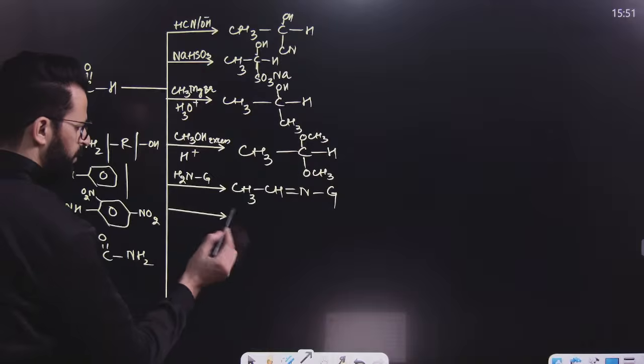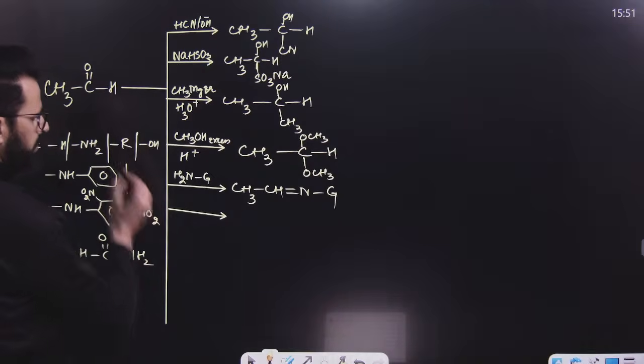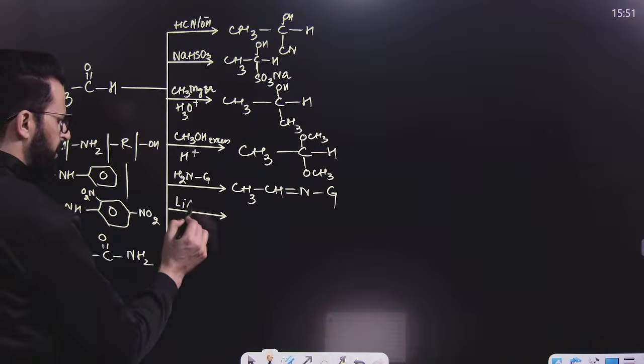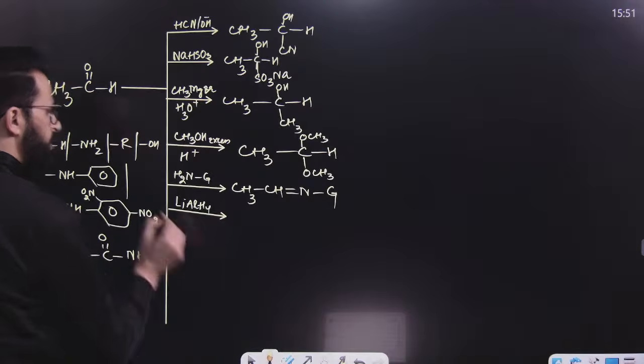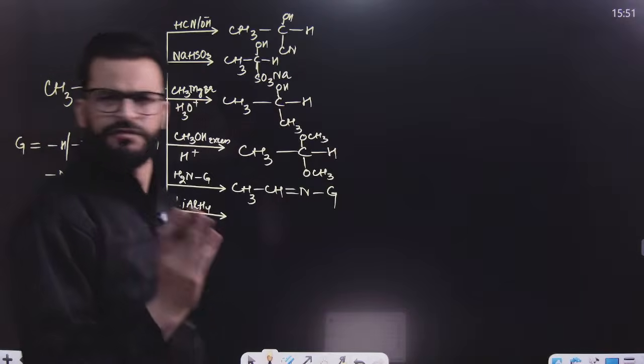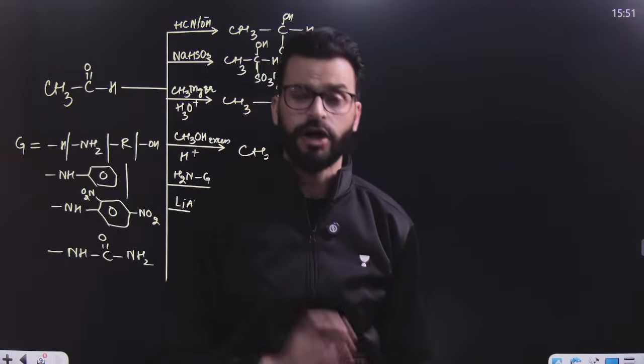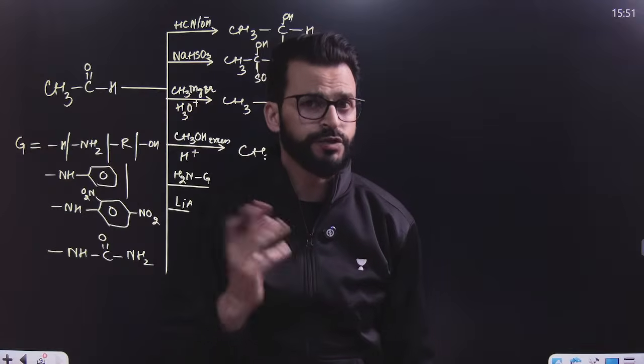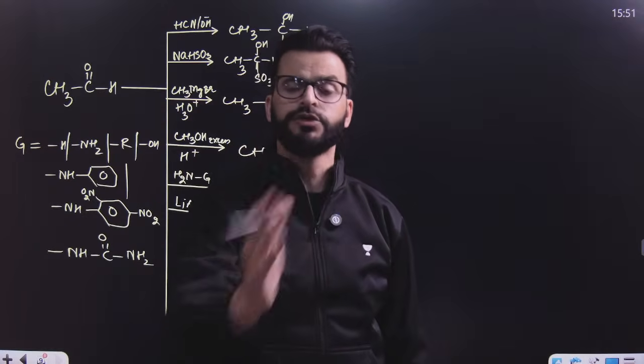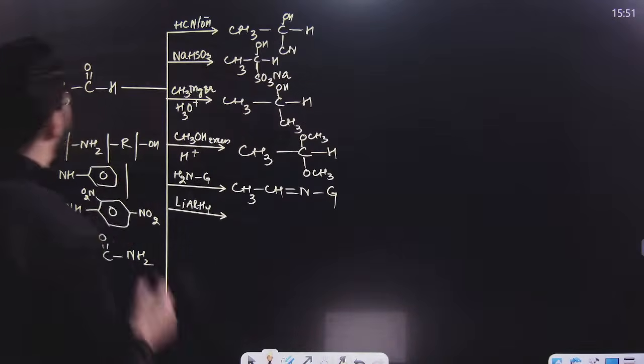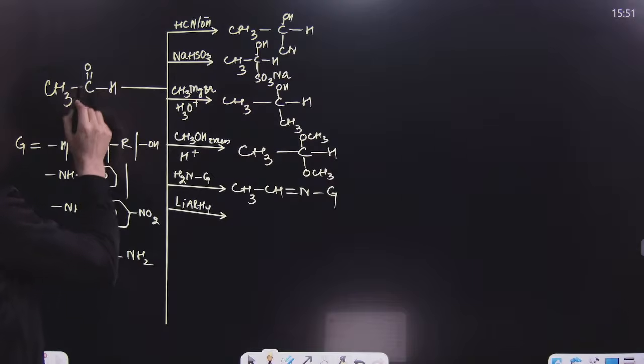After this, my dear lovely students, let me reduce this aldehyde, say for example, with lithium aluminium hydride. Whether by lithium aluminium hydride or by sodium borohydride or by H2 in presence of catalyst or by using sodium in alcohol, what will we get? We have to convert this C=O into CHOH.